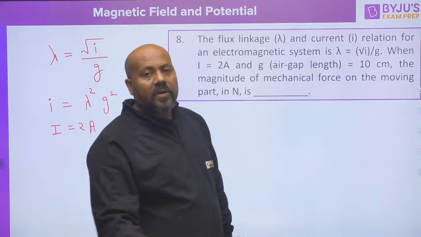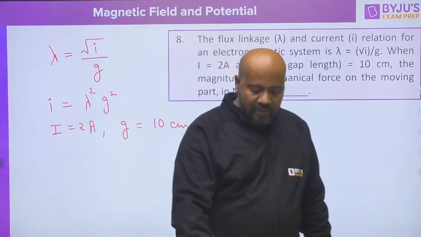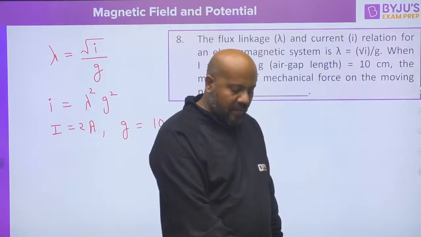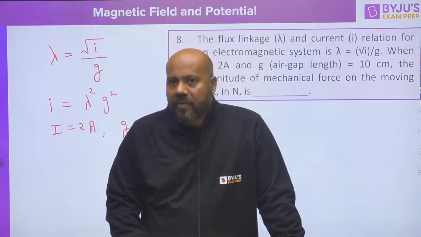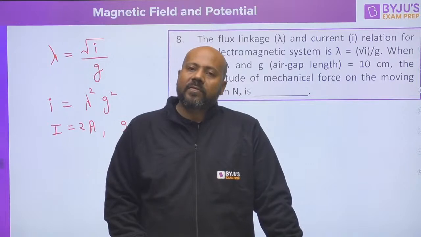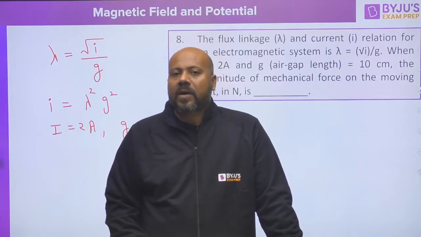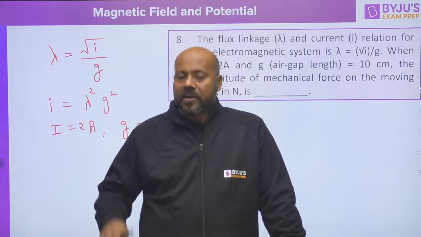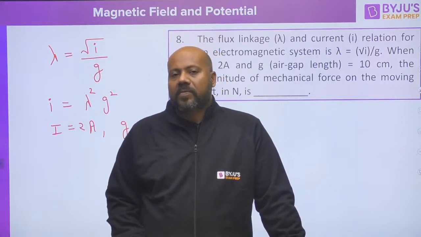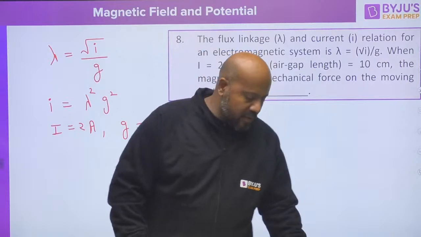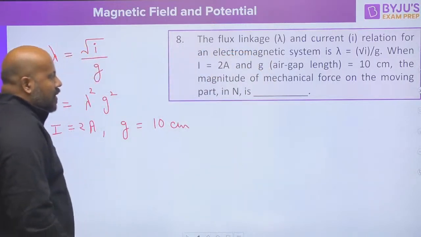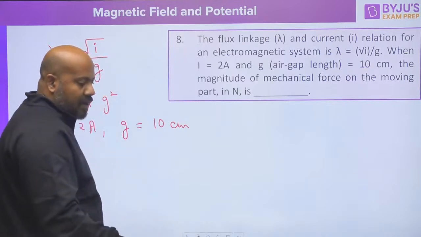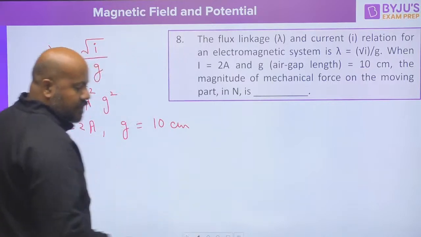You understand how you are going to calculate the force when you are dealing with magnetic circuits. The first thing you have to do is find the energy stored in the field, and then differentiate that energy with respect to the movement, that is, the air gap increasing or decreasing. That is how you are able to find the force. Yes or no? How are you going to first find the energy stored in the field?